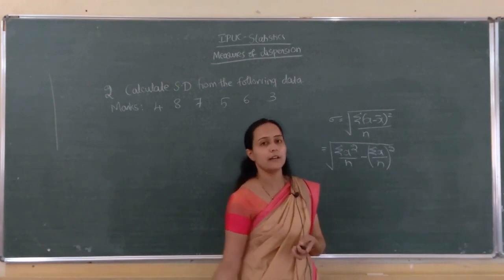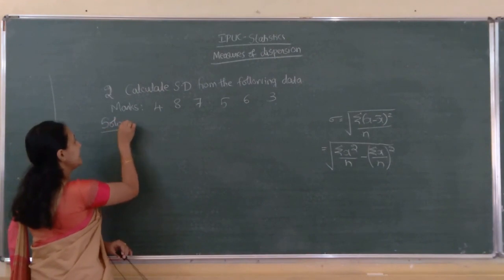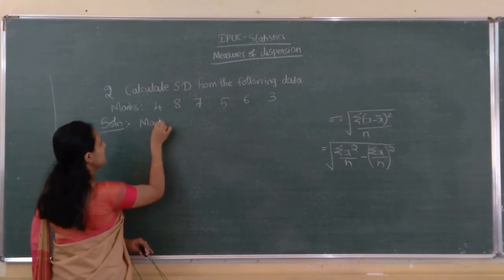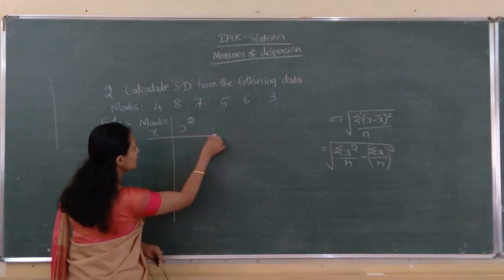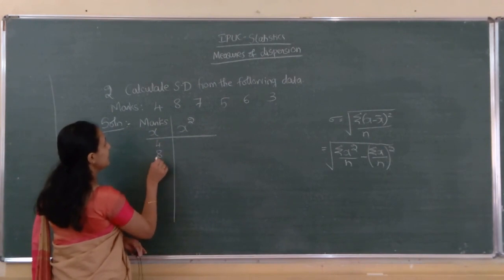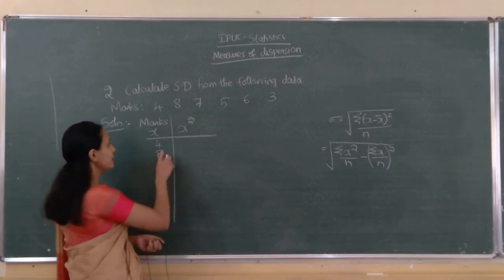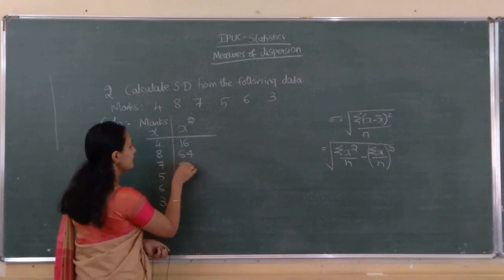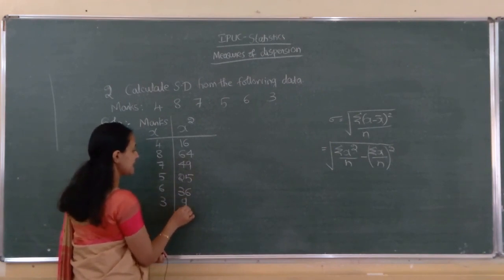So, together two columns. I will write here only. We will do it by using the second formula. Marks, denoted by x, and one column for x square. So, x is 4, 8, 7, 5, 6, 3. X square: 4 4s are 16, 8 8s are 64, 7 7s are 49, 5 5s are 25, 6 6s are 36, 3 3s are 9.